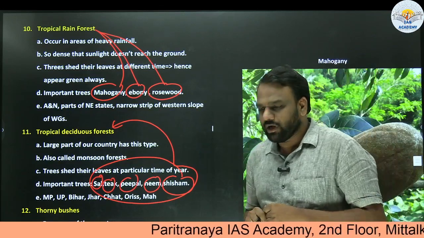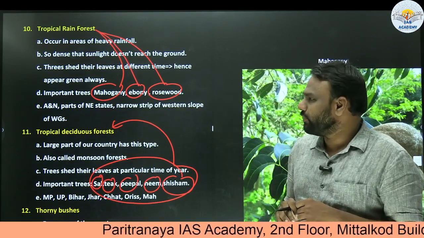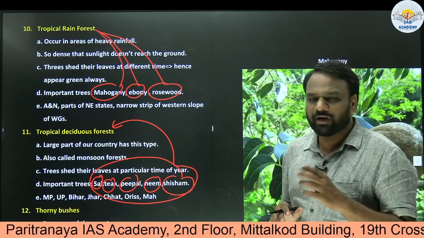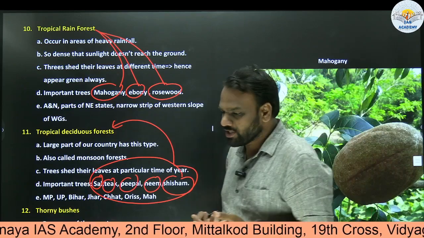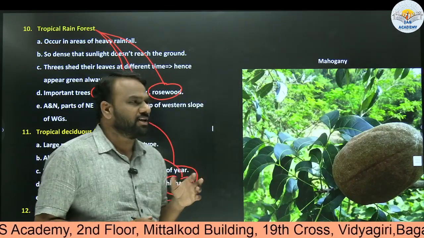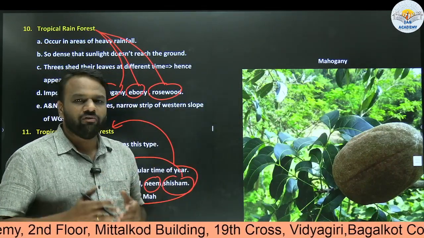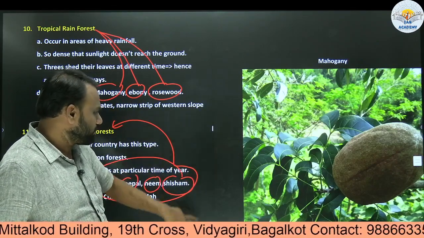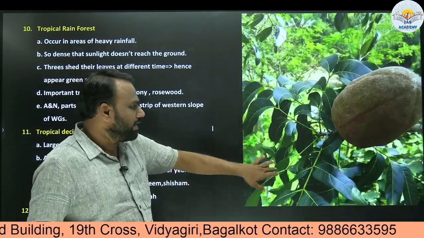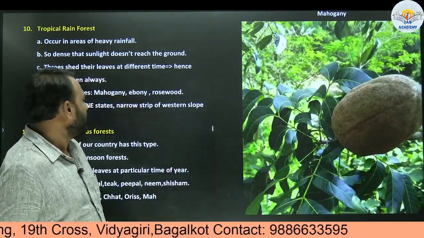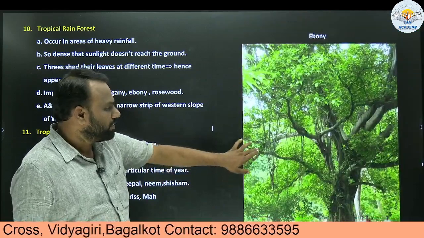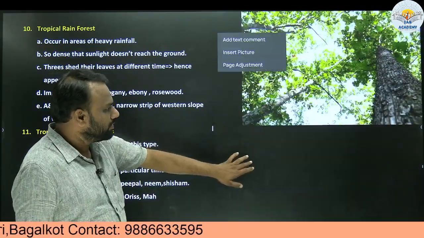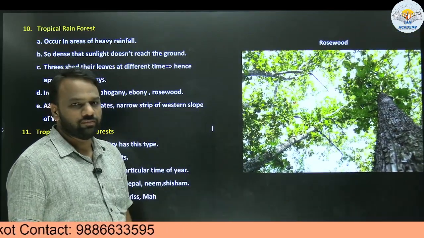Now, many times we know about the common trees, but we don't know about the other trees. So often we resort to rote learning, but rather than that, I will urge you to go through the images of these trees. That will help us retain the information for a very long period of time. For example, here I have shown you mahogany. How does mahogany look? The mahogany tree will be something like this. Next, ebony. So this is ebony. Next, rosewood. So this is rosewood.